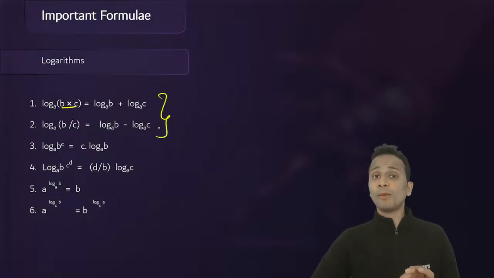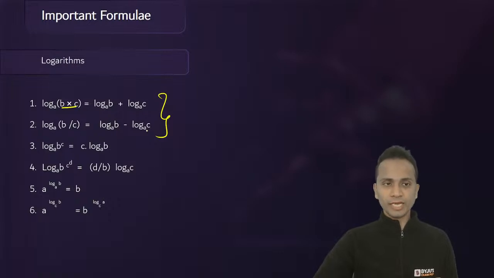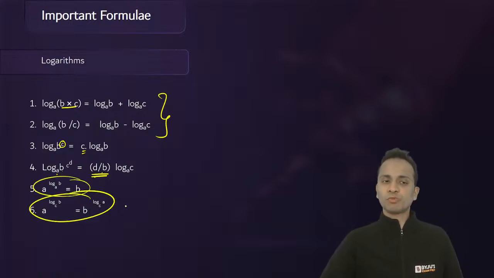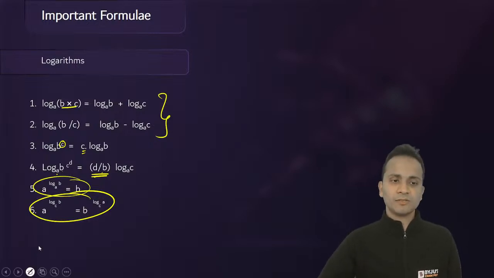The basic two properties of logarithms. Now, if there is a power on b, it will come in front and get multiplied. Similarly, the power of the base will come in the denominator in front and will be divided. And then these two properties, the base change property. Must remember all these properties.